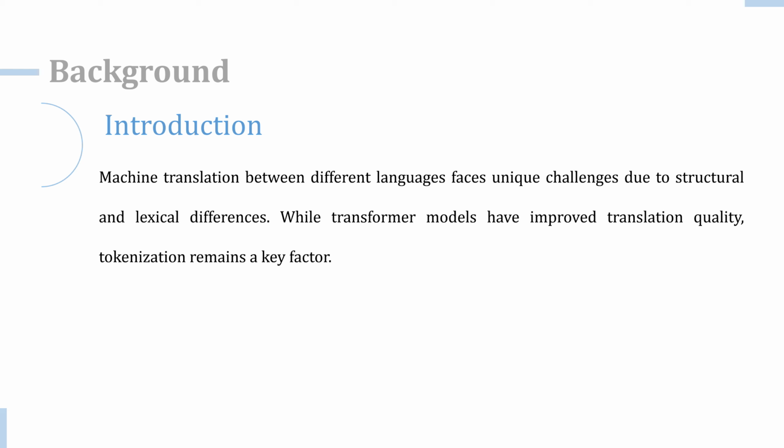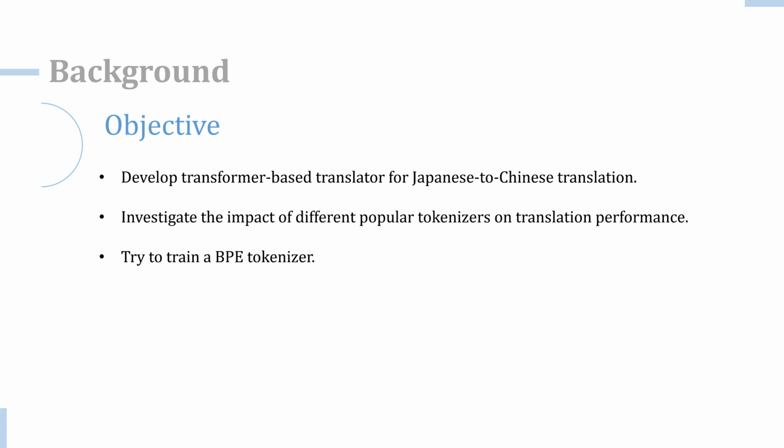Transformer models like BERT and GPT have improved translation quality through attention mechanisms, but tokenization is still crucial. Poor tokenization leads to noisy inputs and weak performance, especially for languages like Chinese and Japanese, where there are no spaces between words. In this project, we built a transformer-based Chinese to Japanese translator and experimented with different tokenizers to evaluate their impact on translation quality. We used GPT-4's translation output as a reference baseline to compare the performance of each approach. Finally, we trained a custom BPE tokenizer.